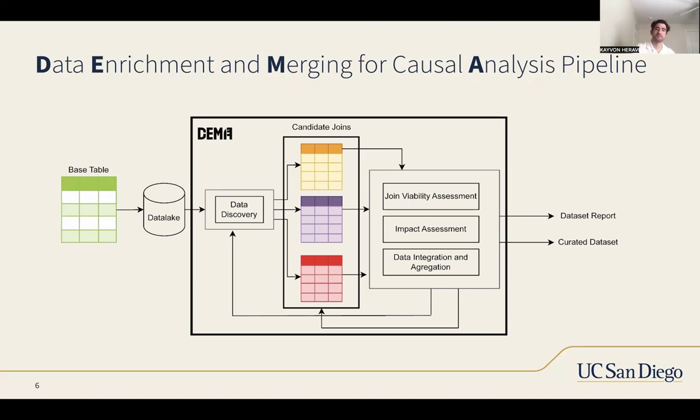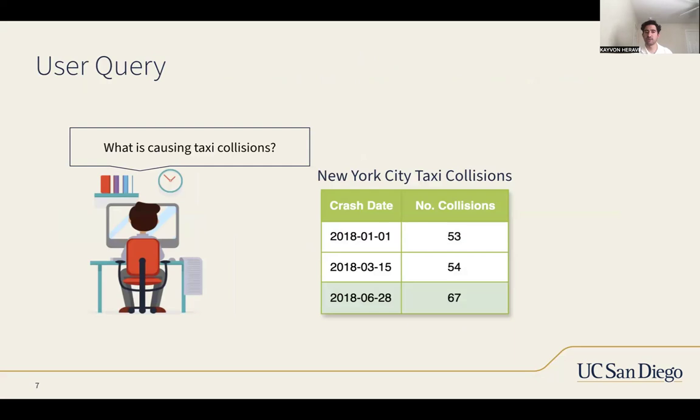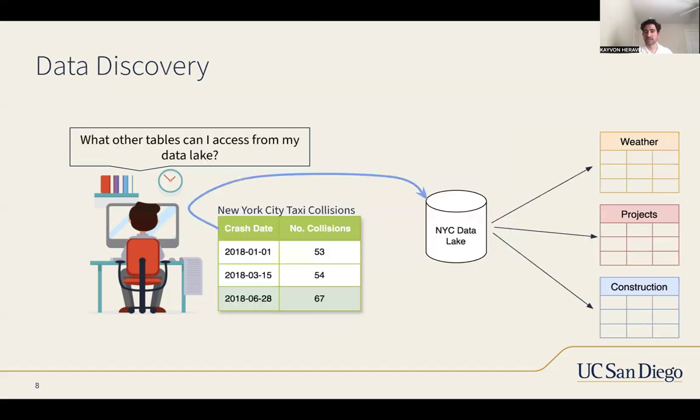We will output a data set report and a curated data set that is the most comprehensive that we can come up with. So first, we have our user query, as shown in that last pipeline, where a user might have a data set of New York City taxi collisions, and they ask, what is causing taxi collisions in New York City? This user might ask, what other tables can I access from this data lake? So we will search through this New York City data lake, and using our search key of crash date, we will go through relevant tables inside this data lake, whether that be weather, projects, constructions, and many more.